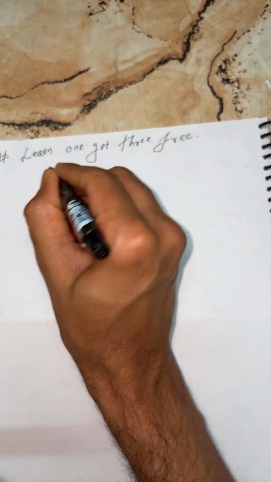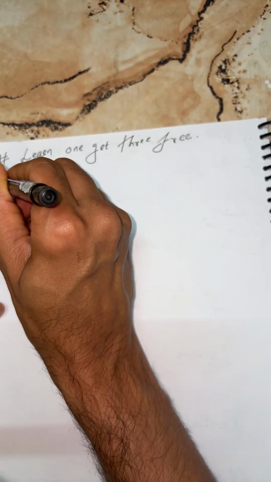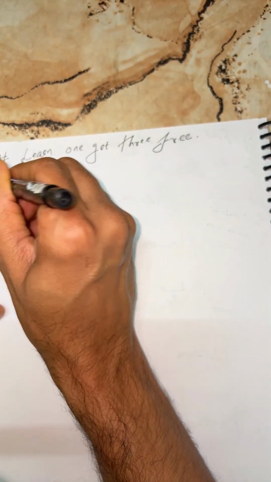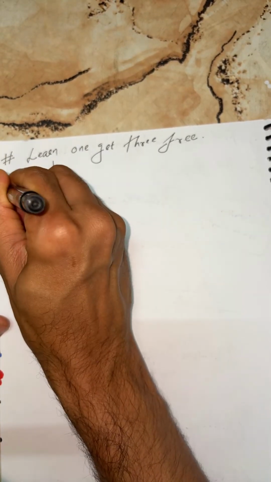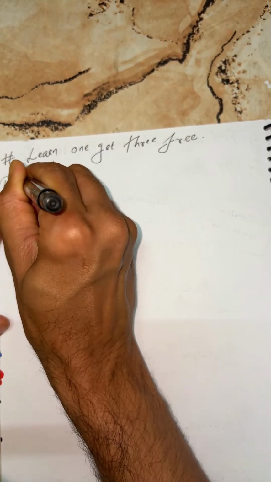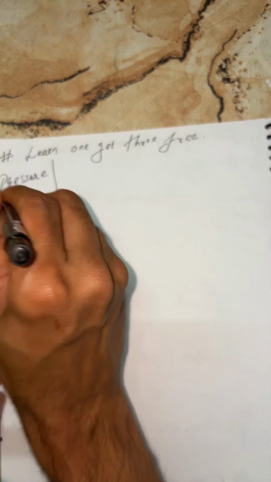Now, students, I'll tell you one by one. As we just did, that is pressure. What is the definition of pressure, kids?